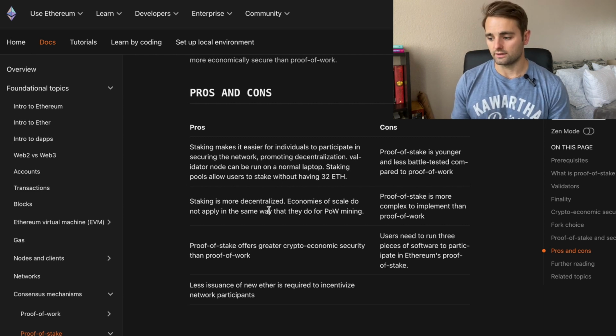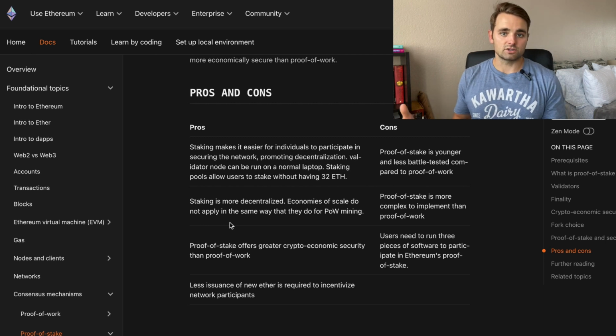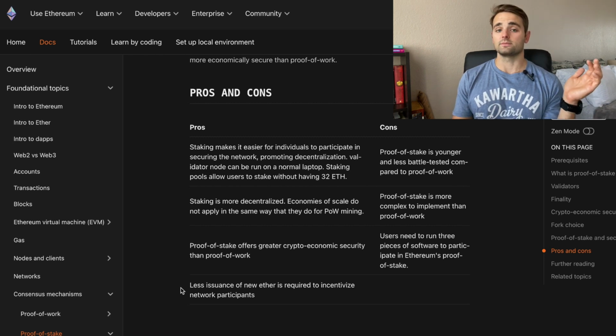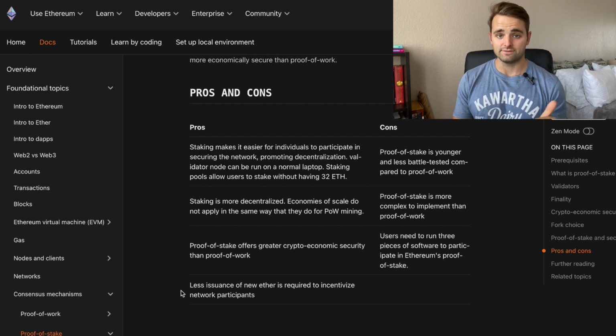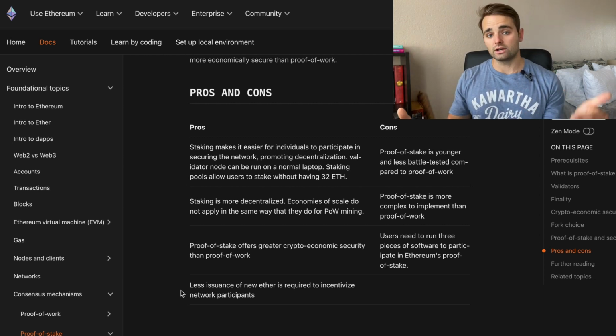Staking is more decentralized. The economies of scale do not apply in the same way that they do for proof of work mining. What that means is more people can become participants or stakers, whereas for mining, it's starting to become more centralized because there are relatively few dominant miners out there that own the majority of the rigs. Proof of stake offers greater crypto economic security than proof of work, and less issuance of Ether is required in order to incentivize the market participants, which is how Ethereum is going from a slightly inflationary model to actually a deflationary model, where more Ethereum is going to be burned than is going to be generated through the block reward system.